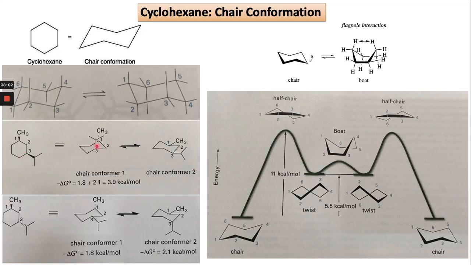So you can see here the interconversion of this one to this one, right? This one is the axial hydrogens or any group, and this one is the equatorial one, right? Here the isopropyl group is at the axial position, but once it interconverts from one chair conformer to another, it will be converted to the equatorial. So these molecules are the same.